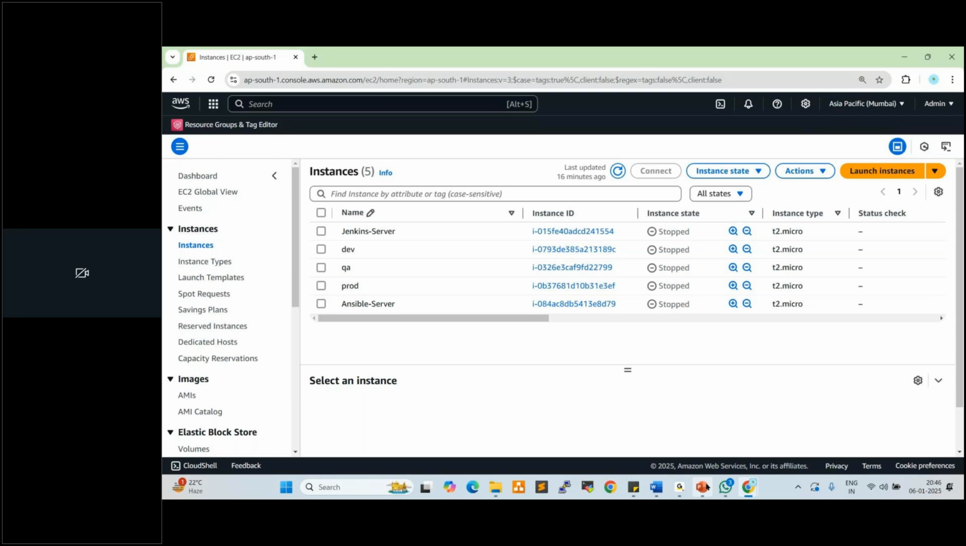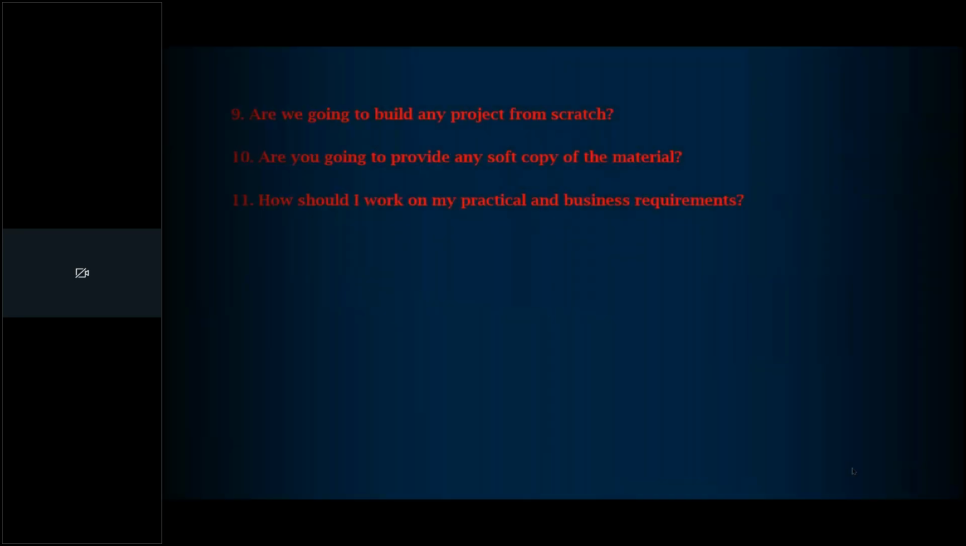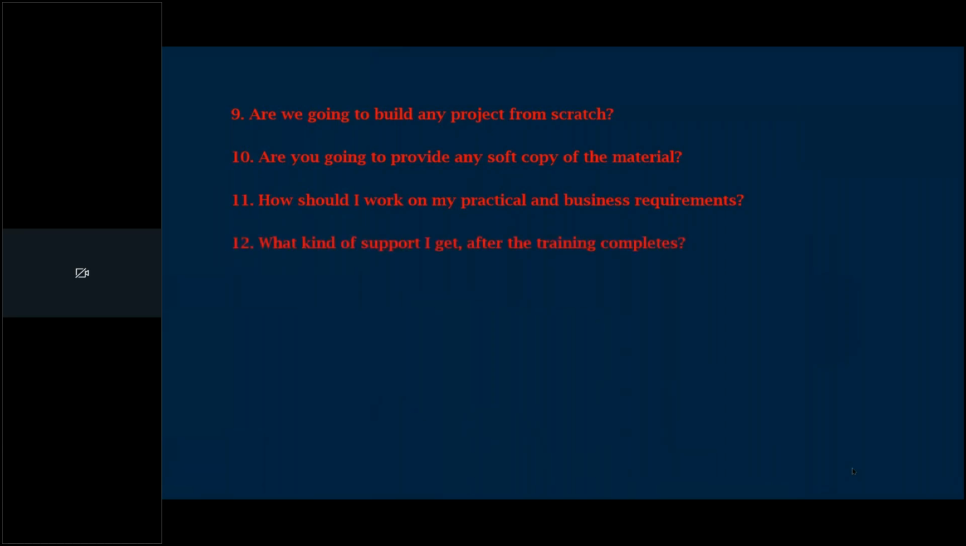Next question here is, what kind of support do I get after training completes? While training is going on, I provide you all the guidance and support, right? Once training completes, what is the support? Until you get a job, if you need any guidance or technical support, definitely I give it to you. Currently the 93rd batch is going on, and our batch number is 94.